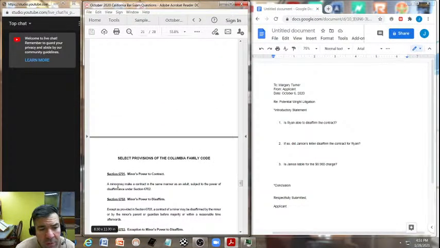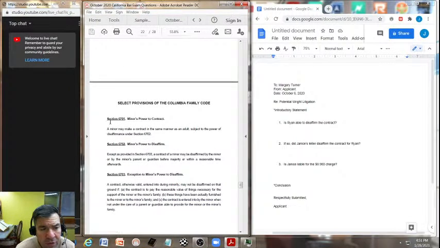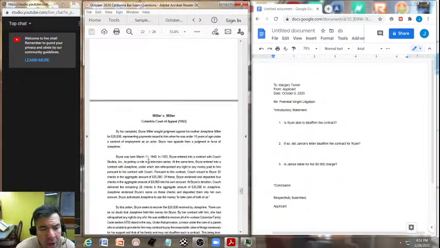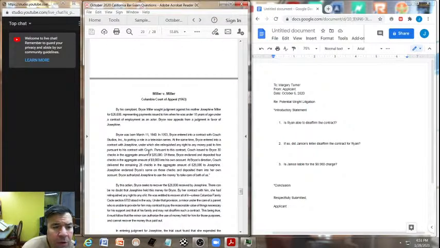Now the selected provisions of the Columbia Family Code here, just quickly going through, Section 6701, minors' power to contract, minors' power to disaffirm, and exception of minors' power to disaffirm. Now we're getting into Miller. Okay, good. Now, in terms of Miller, we're going to also quickly skim through this. By his complaint, Bryce Miller sought judgment against his mother, Josephine Miller, for $26,000, representing payments issued to him when he was under 18 years of age under a contract of employment as an actor. Okay.